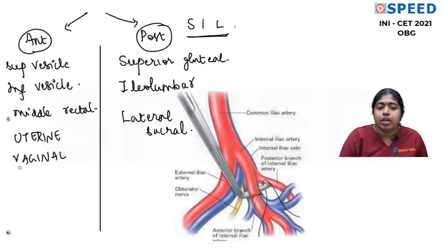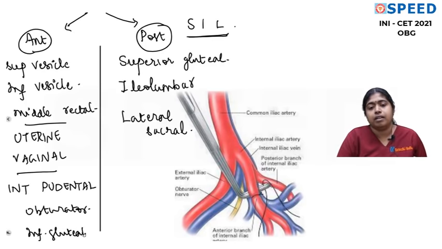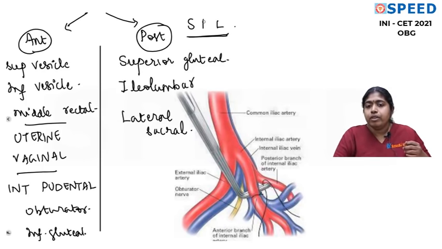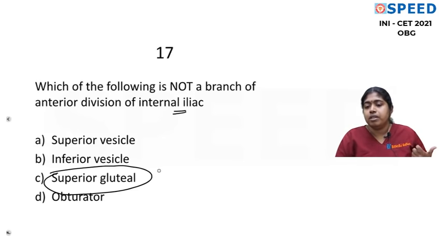Another very important artery that comes here is internal pudendal artery. I also remember that obturator is a branch, and finally remember inferior gluteal is also a branch of the anterior division. So that is how I remember, may be helpful for you. Superior vesical, inferior vesical, middle rectal, then the most important uterine artery, vaginal artery, most important internal pudendal artery, of course the obturator. I also include inferior gluteal. For the posterior division I remember a mnemonic. Let's therefore answer here, which is not a branch of the anterior division. It's very simple. Superior gluteal is a branch of the posterior division.